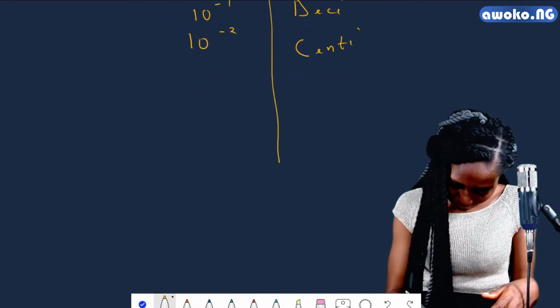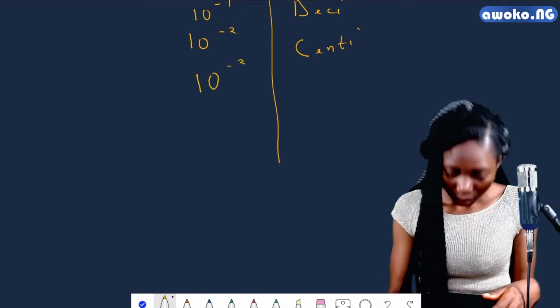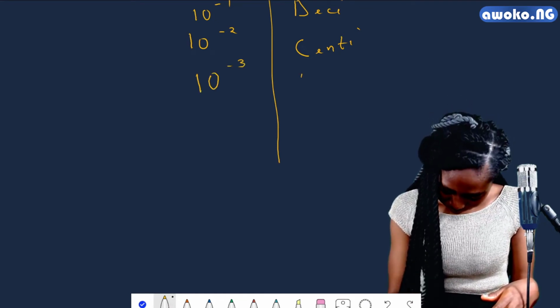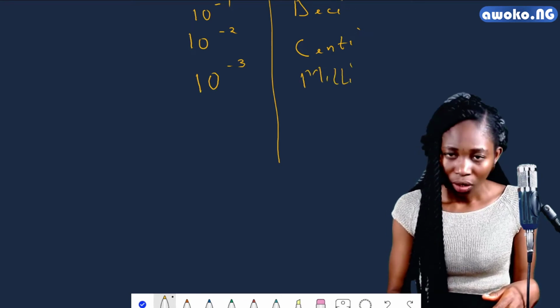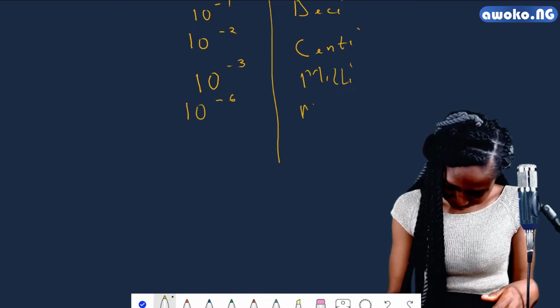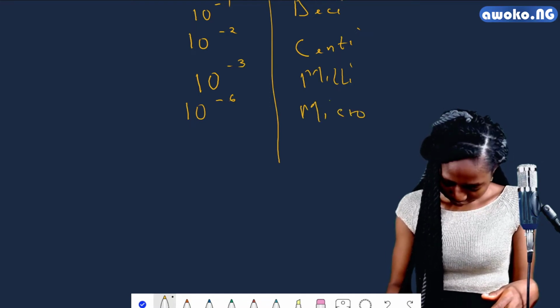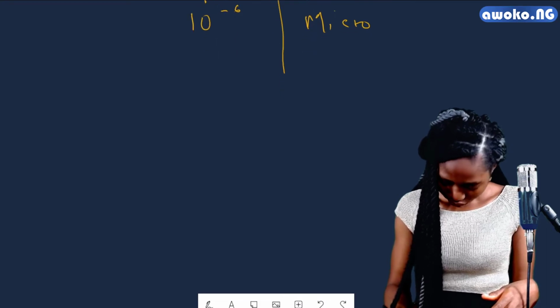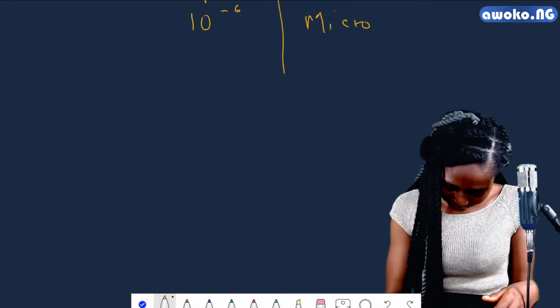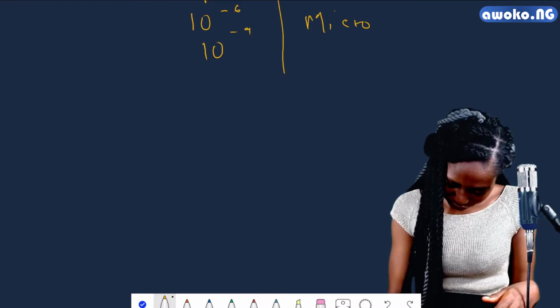We have 10 raised to the power of -3 to be milli. We have 10 raised to the power of -6 to be micro. We have 10 raised to the power of -9 to be nano.